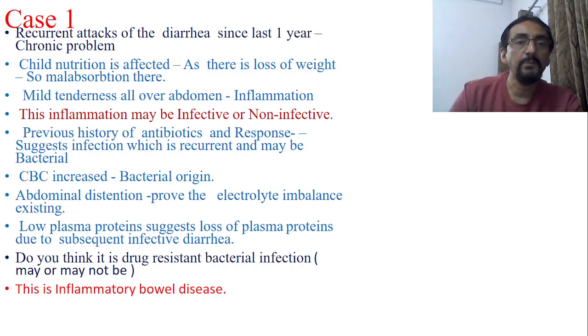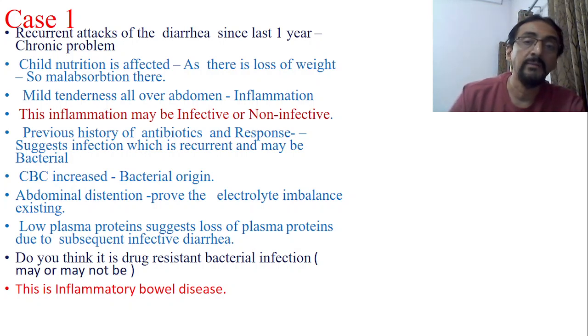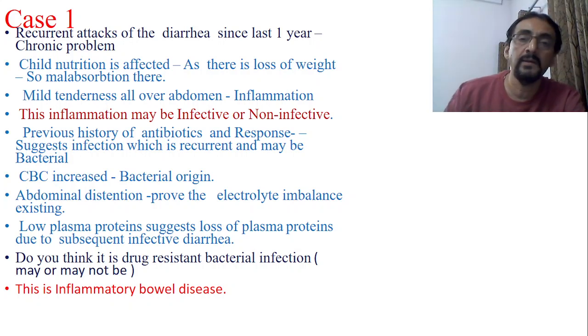Now, coming to the abdominal distension, as I told previously, abdominal distension is there, and that suggests that there is some electrolyte imbalance existing, especially potassium. Okay, so electrolyte imbalance is also going on. So now low plasma protein suggests that plasma proteins are lost due to subsequent infective diarrhea. The plasma protein which has decreased, okay, so because of this we can say that due to subsequent infective diarrhea, the amount of plasma protein has also decreased. So now actually this is a little tough case, but often we get such cases in the practice.